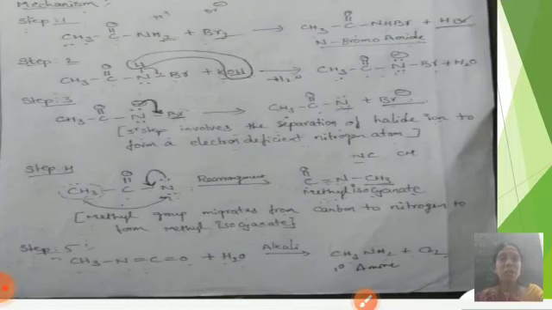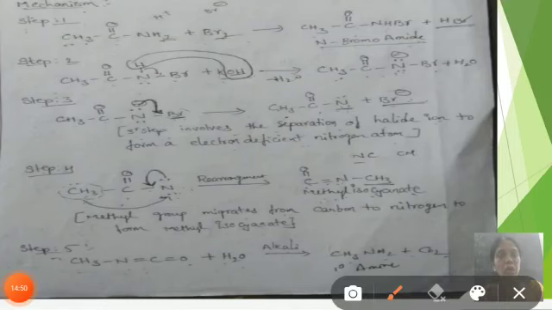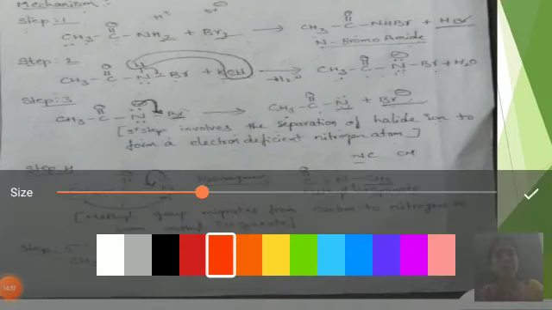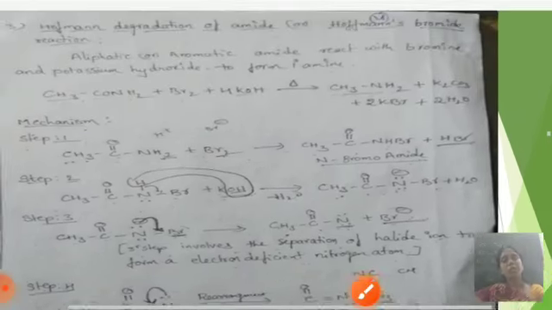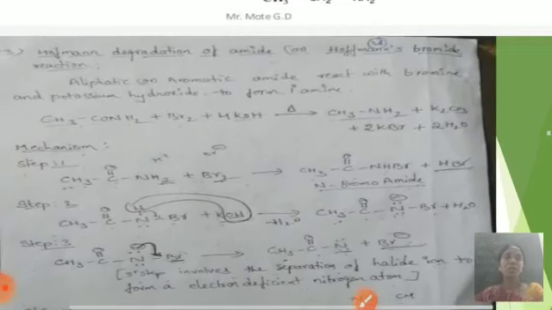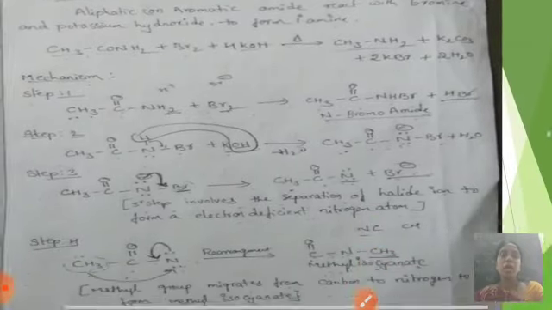This, on hydrolysis in the presence of alkali with H2O, is converted to primary amine: CH3NH2 plus CO2. It is a very important reaction for preparation of amines.